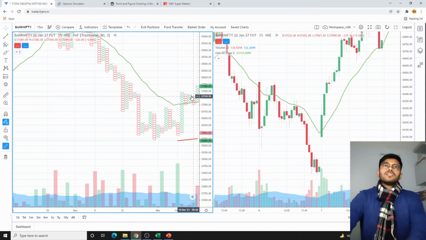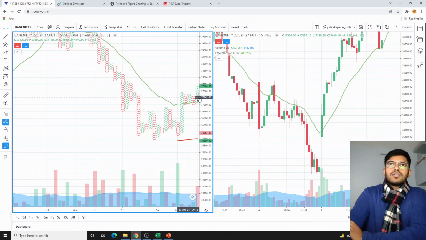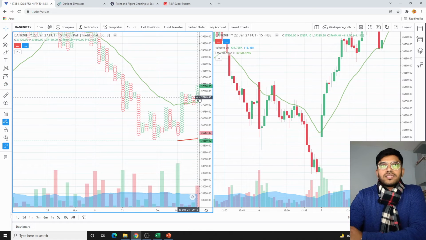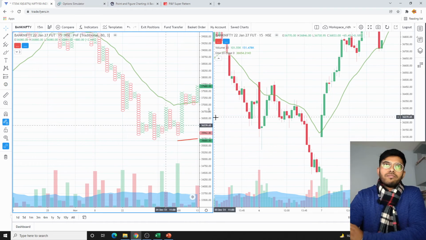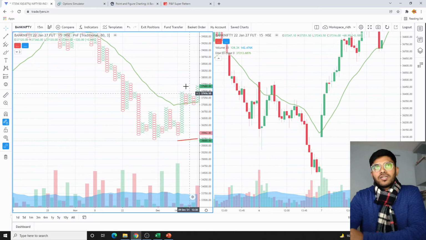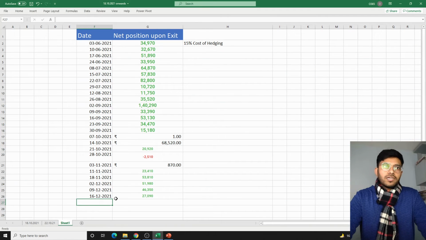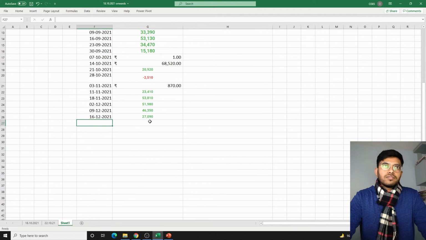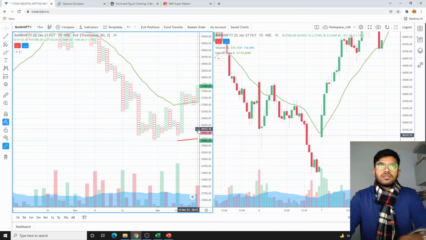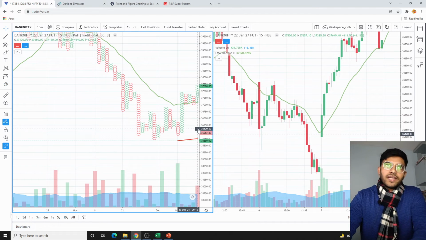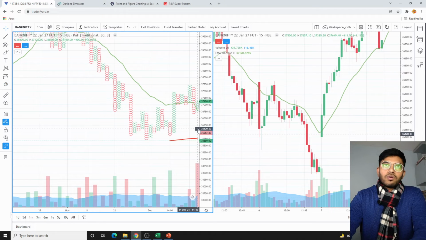So I would have changed this when this would have happened. The non-directional trade which we took before, I would have converted into a directional trade. I would have sold 37,000 puts here. So the payoff which we got here might have been magnified. So on this 16th of December, because on 13th of December we are getting the signal that it is breaking on the upper side, just take a note about it, okay?